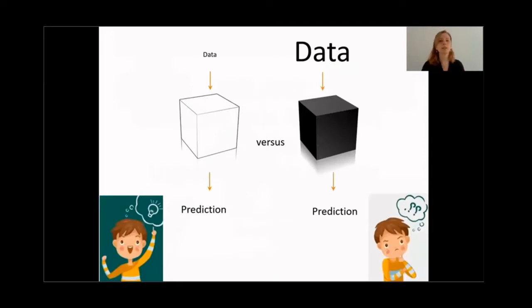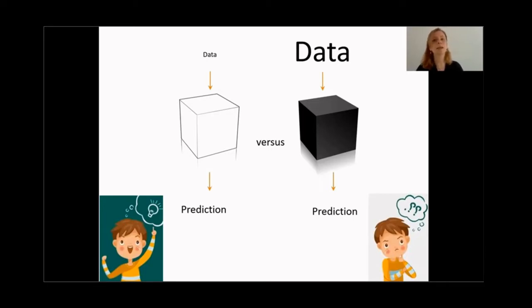You may be familiar with this distinction. There are two types of models for classification or prediction. One type are called white box models, and these models do not just give you the classification or the prediction, but they also give you an interpretable input-output relationship. However, they can handle only small amounts of data.